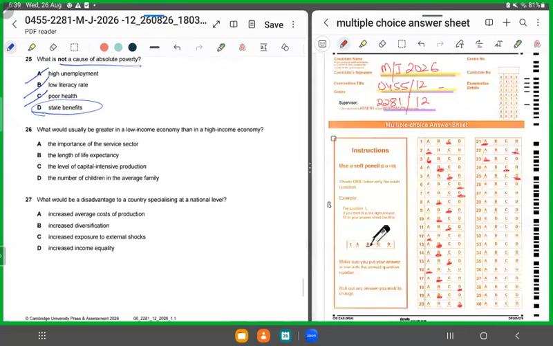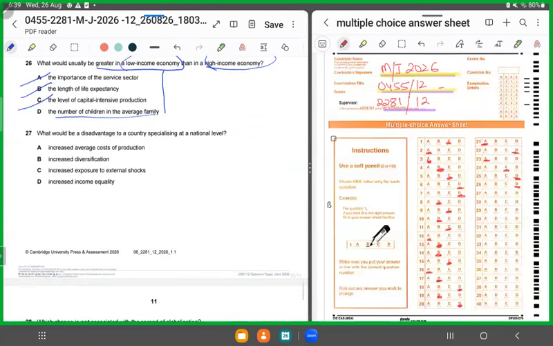26. 26 says what would usually be greater in a low income economy than a high income economy. So that means, which is more to be found in a low income economy than in a high income economy. The importance of the service sector? No. The length of life expectancy, that is already low. The level of capital intensive production? No. The number of children? Yes, the number of children in a low income economy is always higher than a high income economy, right? Because it's a developing nation, a country that's struggling. So 26 has to be D.